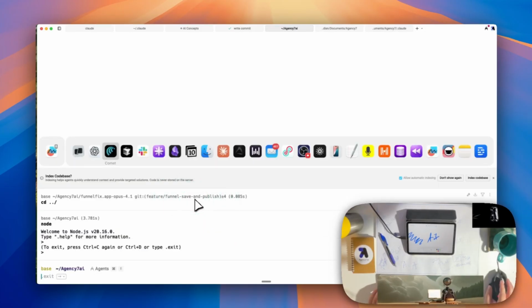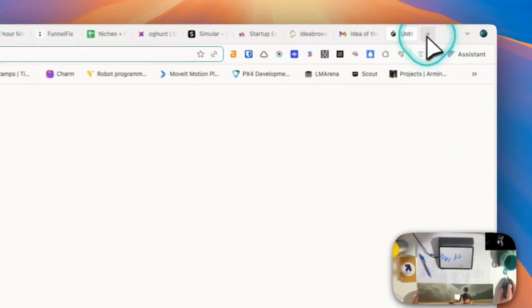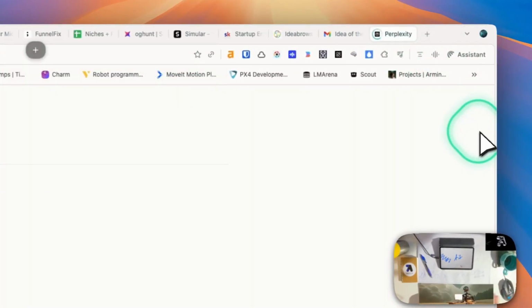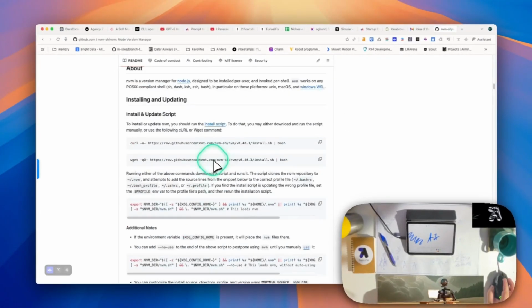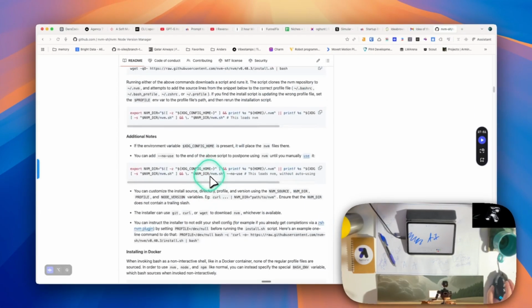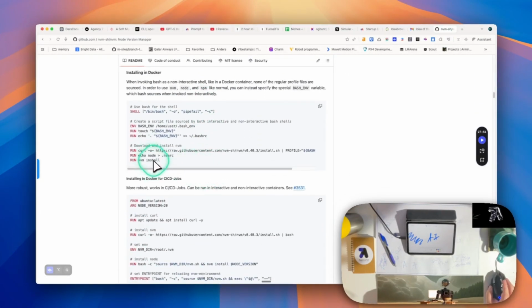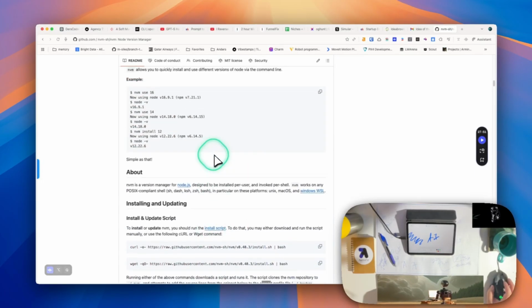NVM is the best way to install Node on Mac: search for it, run this curl command, then run nvm install with the latest version and nvm use that version. That's the best way to go about it.